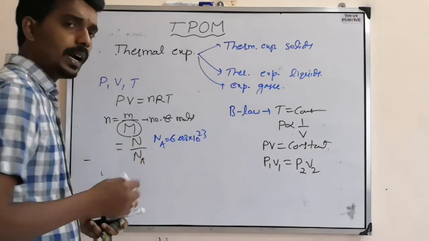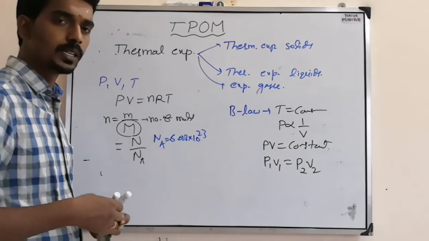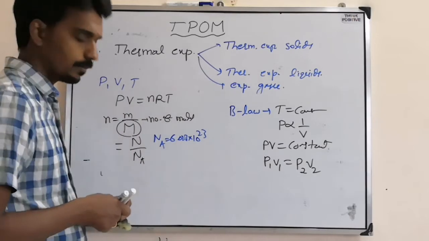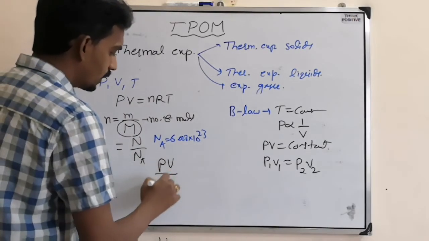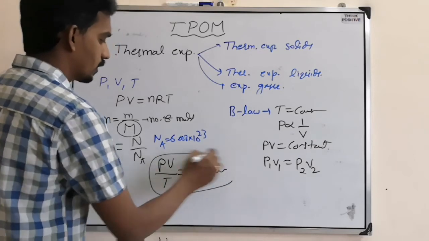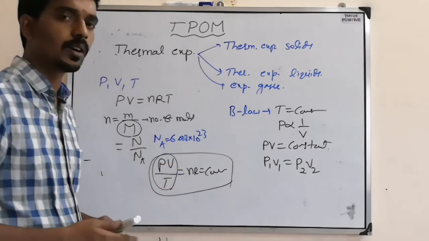So every ideal gas obeys this equation. Pressure changes, volume changes, temperature may change, but always this remains the same. That means for every gas, PV by T equals nR remains constant. These three may change, but the product remains constant.